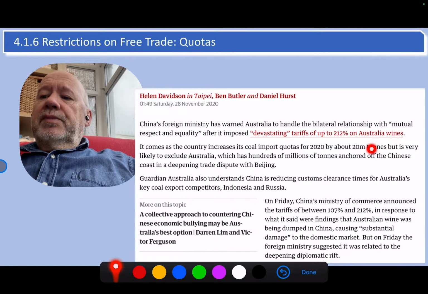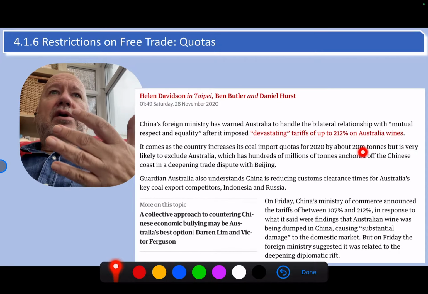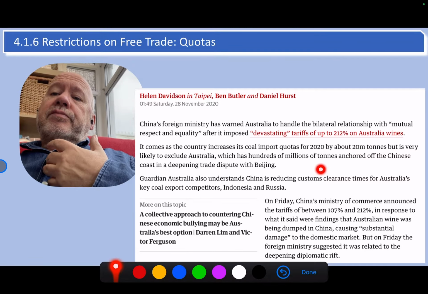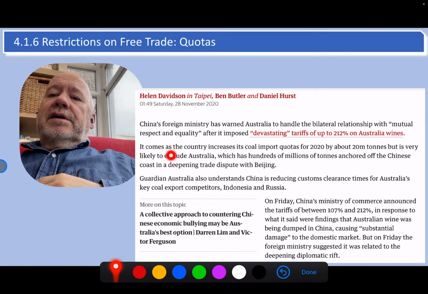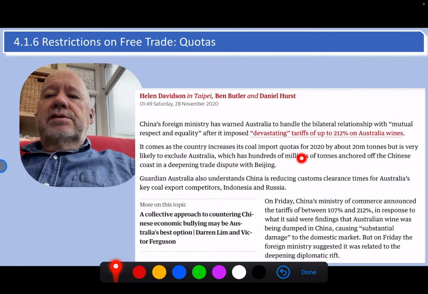And you'll see in a minute that they thought that they were dumping their wine, i.e., selling it to China at a lower price than the actual cost of making it. And this comes as the country increases its coal import quotas. So China has a tariff against wine.